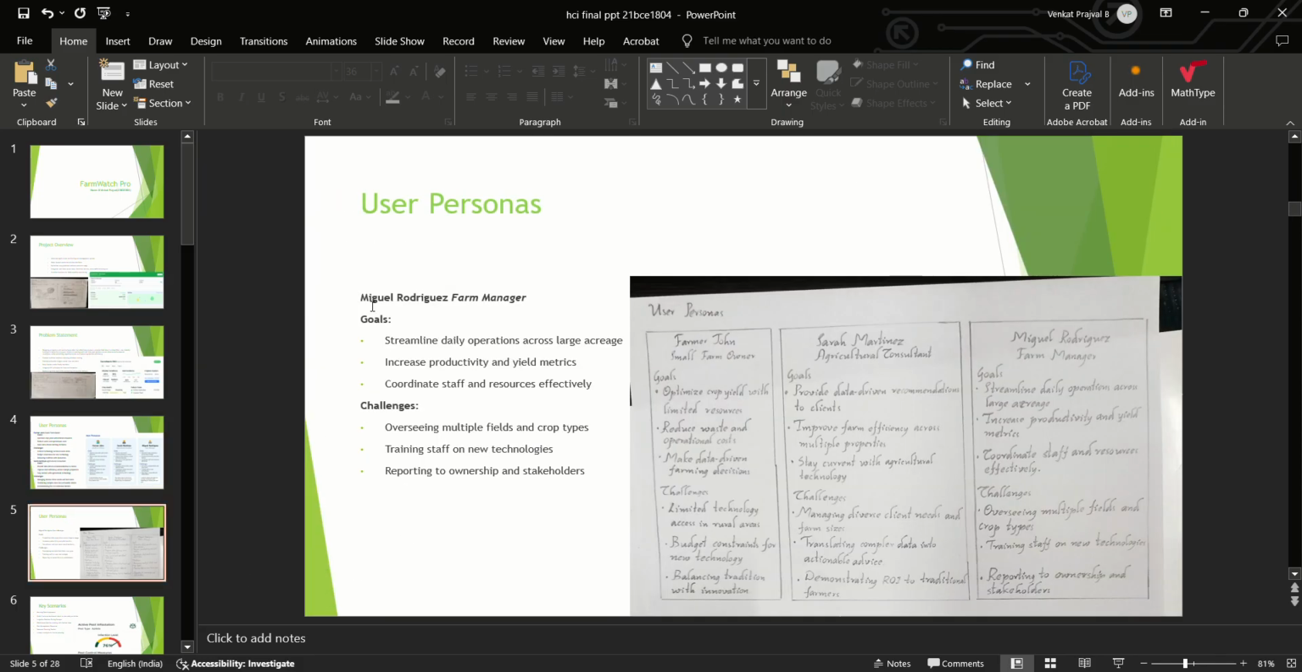The third and final user persona is Miguel Rodriguez, a farm manager. His goals are to streamline daily operations across large acreage, increase productivity and yield metrics, and coordinate staff and resources effectively. His challenges are overseeing multiple fields and crop types, training staff on new technologies, and reporting to ownership and stakeholders.